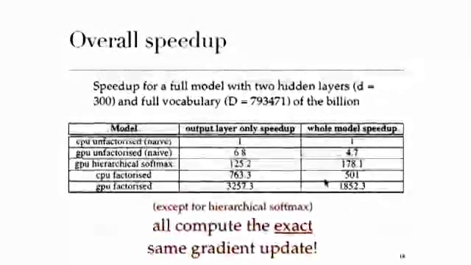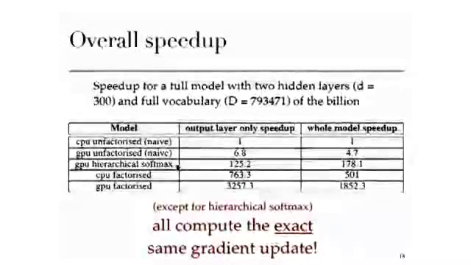Note that we also put the hierarchical softmax here, just for reference. They are not all optimizing the same cost. But except for the hierarchical softmax, all these versions compute the exact same cost and gradient update. It's just different algorithmic versions.